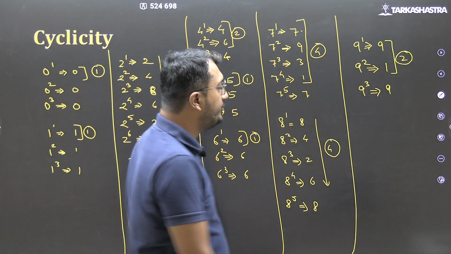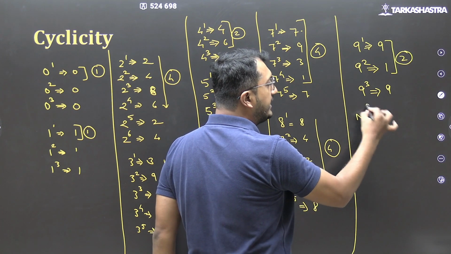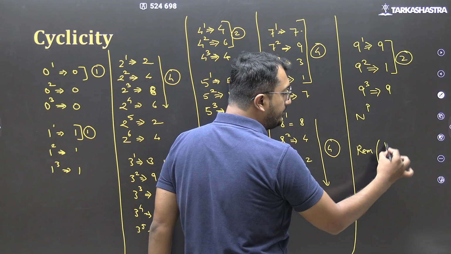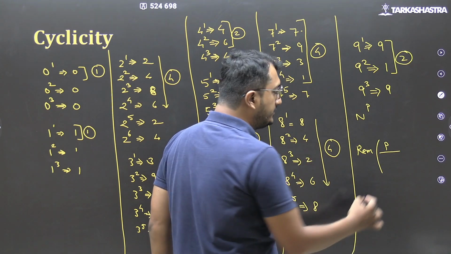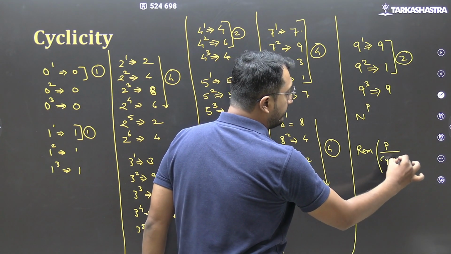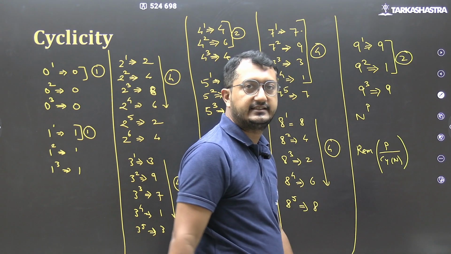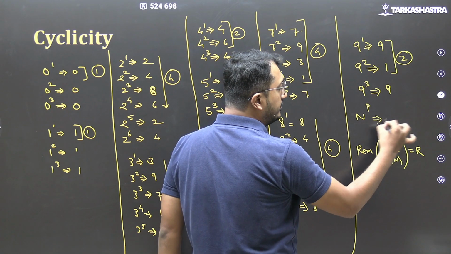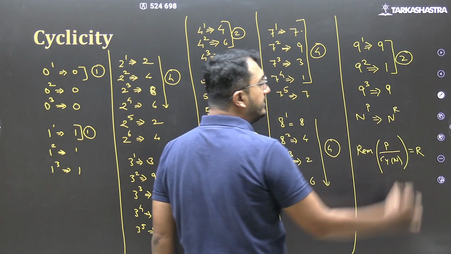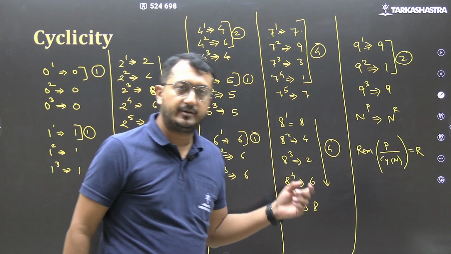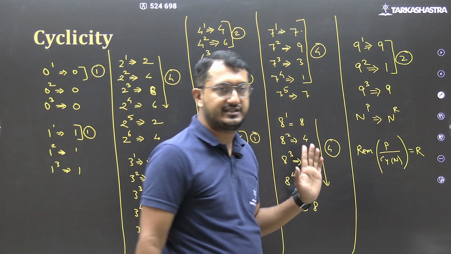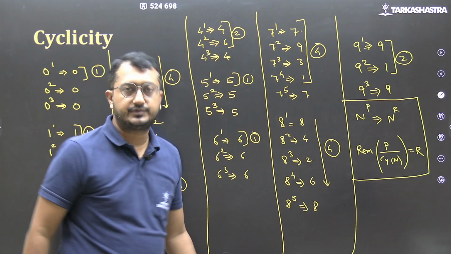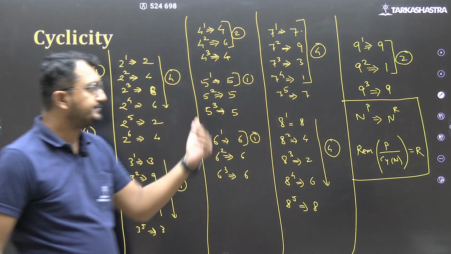Okay? The formula is n to the power p का last digit निकालना है. So we find out remainder of p upon cyclicity of n, which gives me the remainder as r. So n to the power p का last digit will be n to the power r का last digit. ठीक है? Pause the video and write it down. ठीक है? We are going ahead.